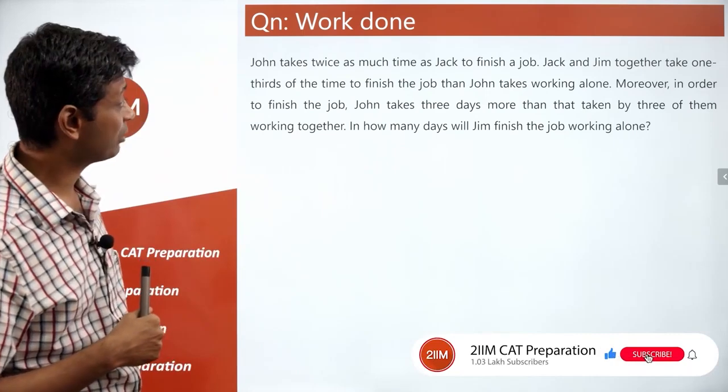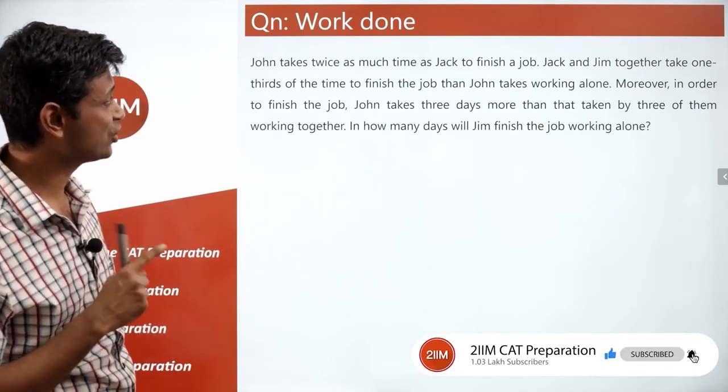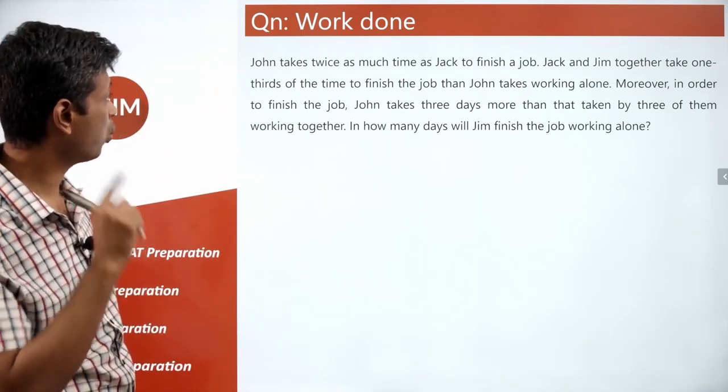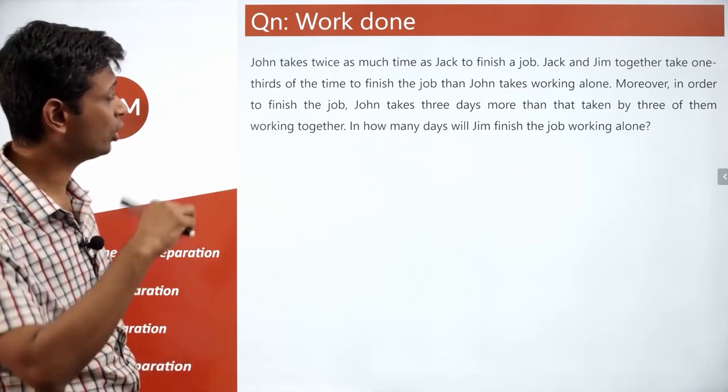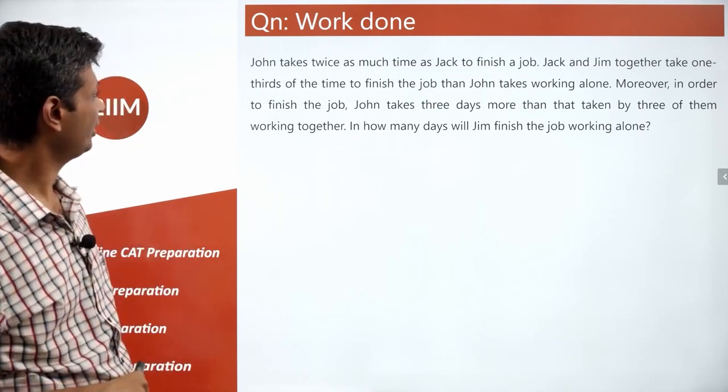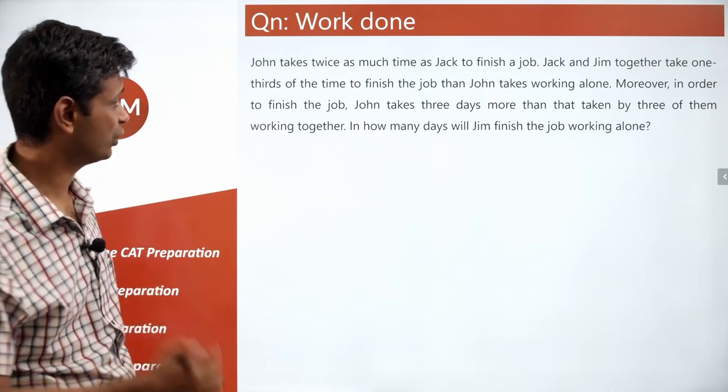John takes twice as much time as Jack to finish a job. Jack and Jim together take 1/3 of the time to finish the job than John takes working alone. John takes twice as much time as Jack to finish the job.